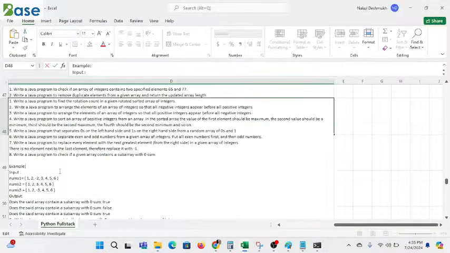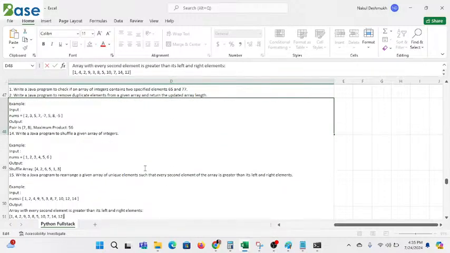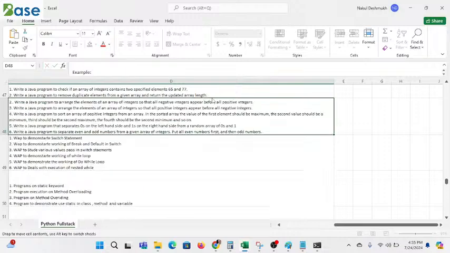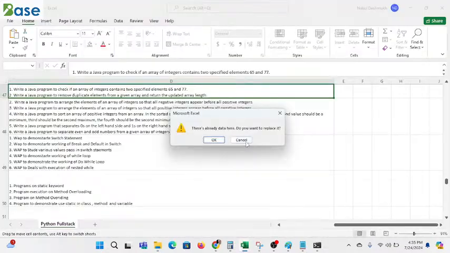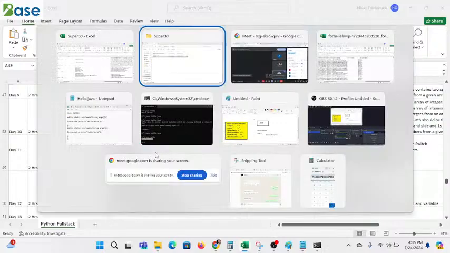For example, write a Java program to check whether the given array contains a sub-array with zero sum or not. This will help you clear your logic as well as clear interviews. Those are the different kinds of programs you can deal with. I keep sharing these programs with you, so try to execute those programs meanwhile as well.